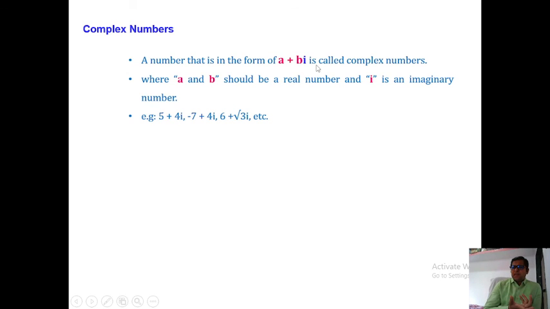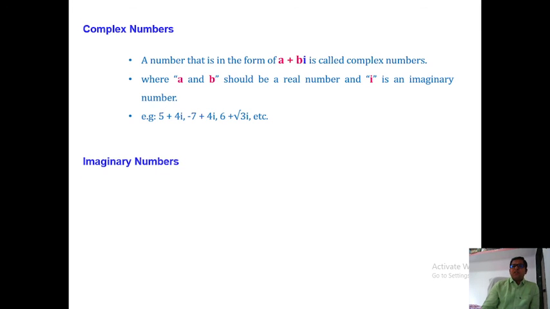You can simply say in our mathematical form, an imaginary number is the assumed number. But in a complex number, i is an imaginary number. Here are examples: 5 plus 4i, minus 7 plus 4i, 6 plus root 3 i. So all are complex numbers.